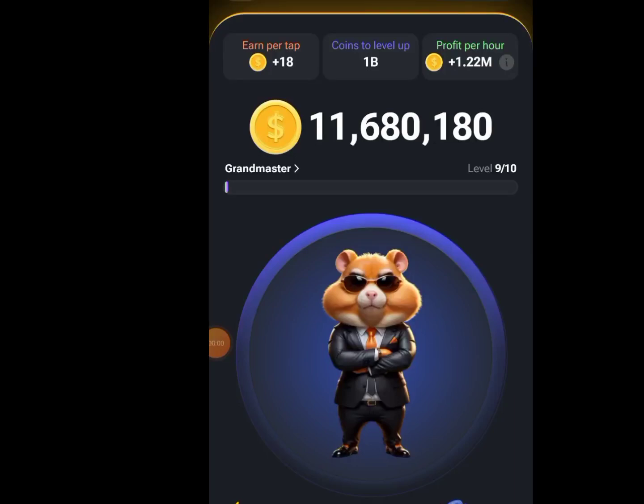Provide solution to the daily cipher for today. The daily cipher for today is Satoshi. So that's what we are going to be providing answers to today.